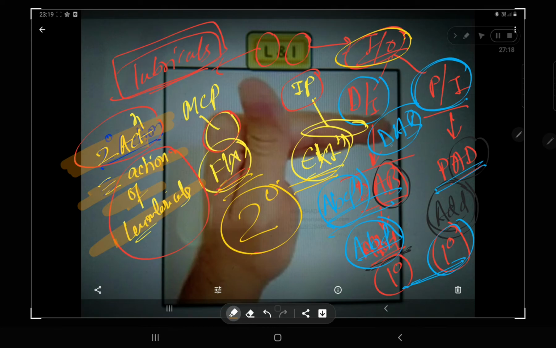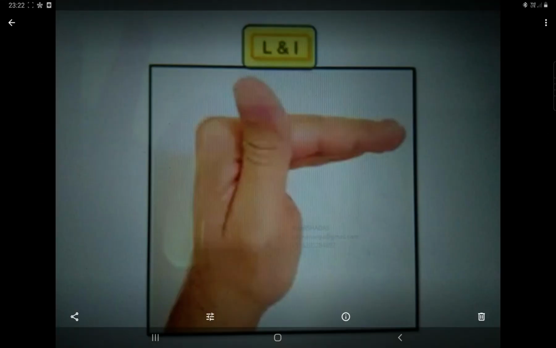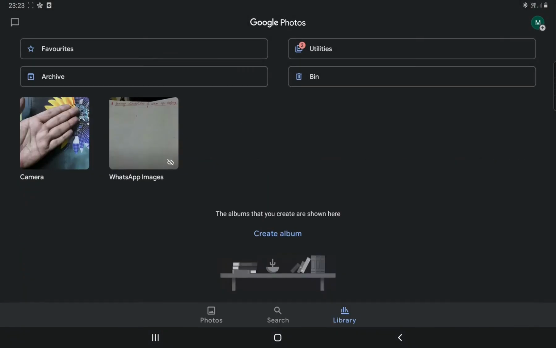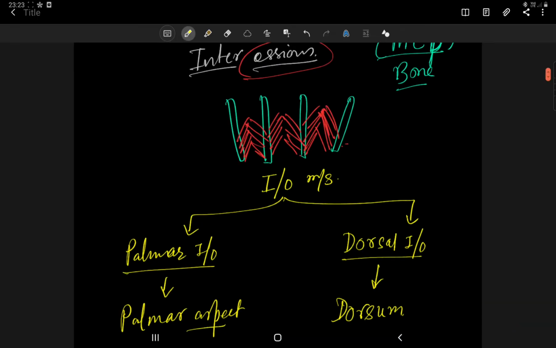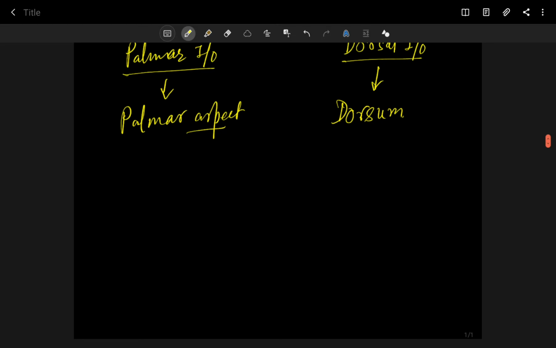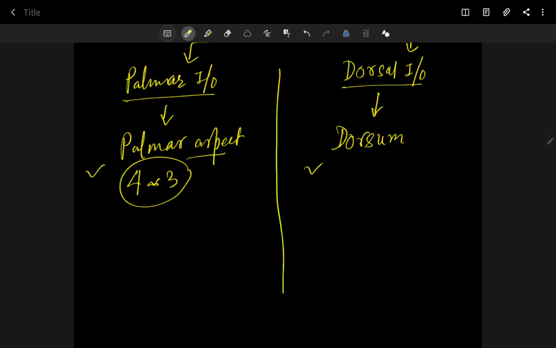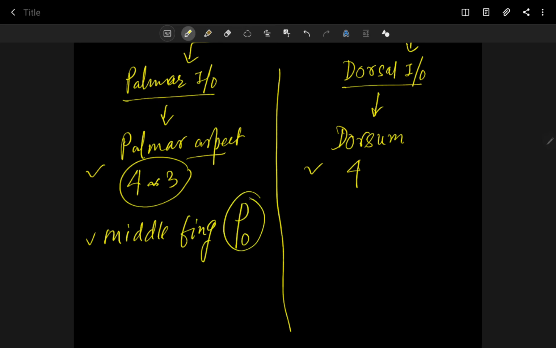Now finally, come to the notes. Palmar interossei: the number of palmar interossei, you can tell me, is 4 to 3. They may vary, and I will tell you why. But dorsal interossei are always 4 in number. So the middle finger has no palmar interossei, P0. So no palmar interossei muscles.